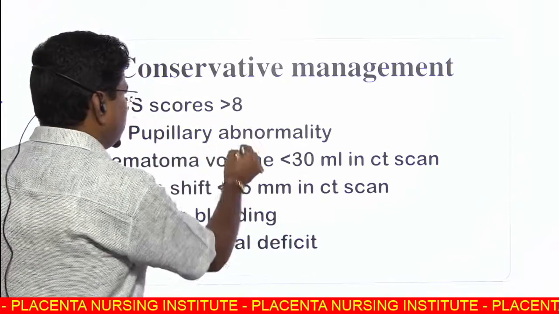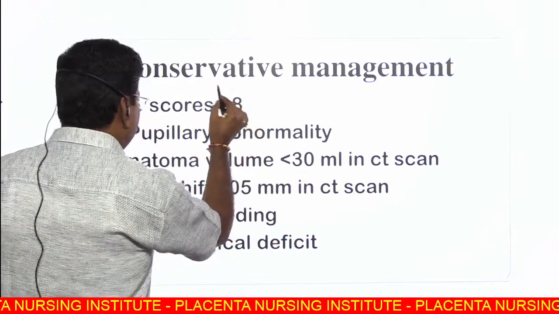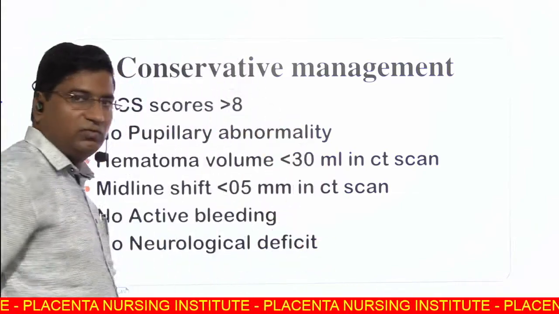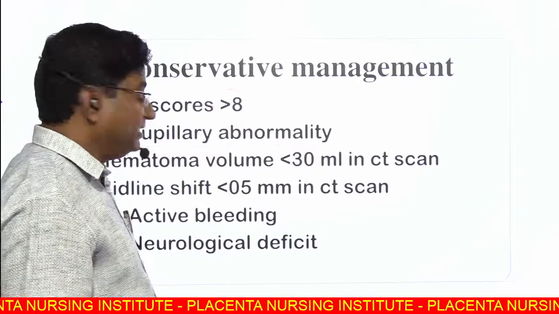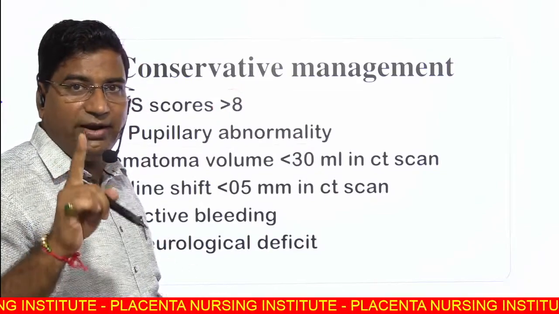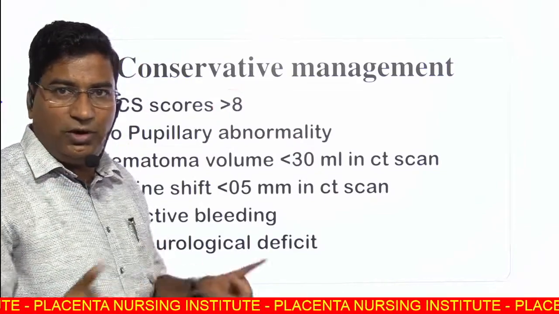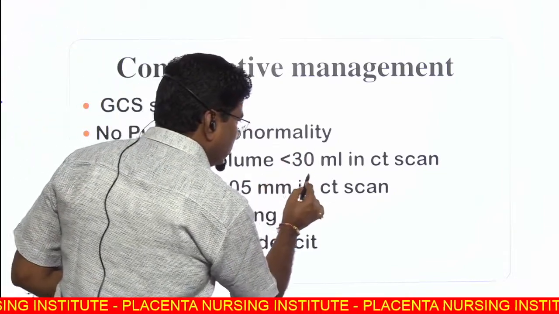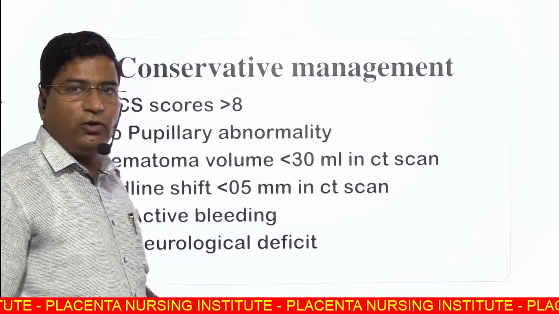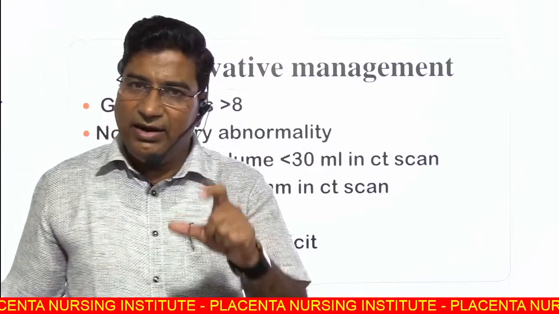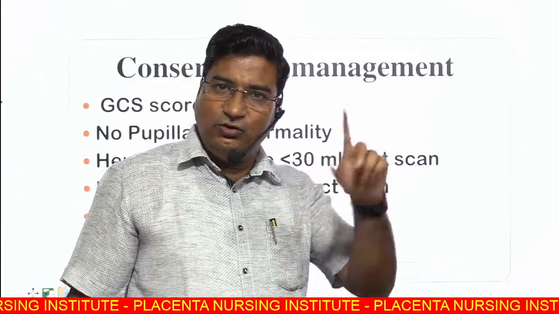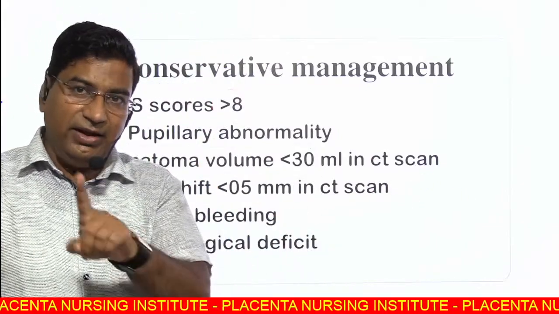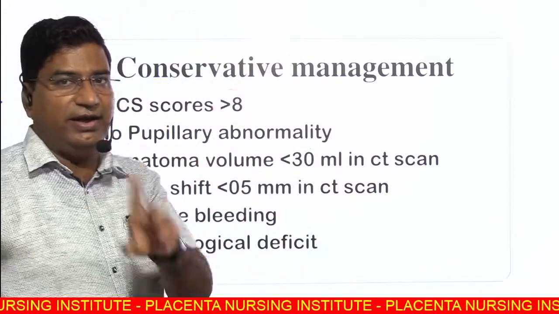Conservative management: GCS score is more than 8. Number 1, no pupillary abnormality. Attention that there is no anisocoria, no pupillary abnormality. Number 3, hematoma volume is less than 30 ml in supratentorial and less than 15 ml in posterior fossa EDH.